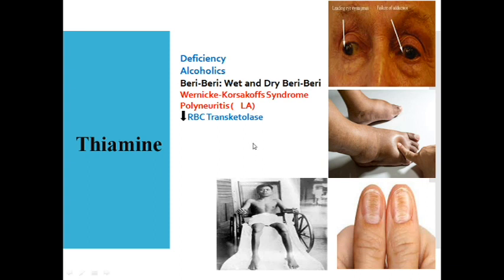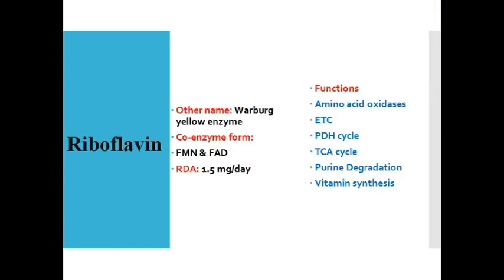And how are we going to diagnose thiamine deficiency apart from the physical signs and symptoms? Yes, we can measure something called transketolase activity in the RBC. This particular enzyme is related to the HMP pathway, and its activity is going to be decreased in RBCs, accounting for the diagnosis of thiamine deficiency. So how are we going to treat and manage the patient? We are going to supplement thiamine in these patients, and it's very much treatable.